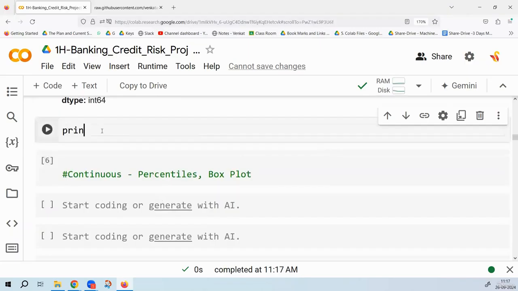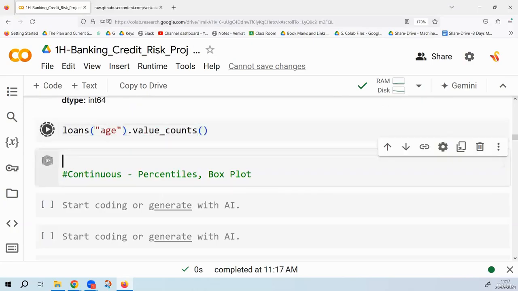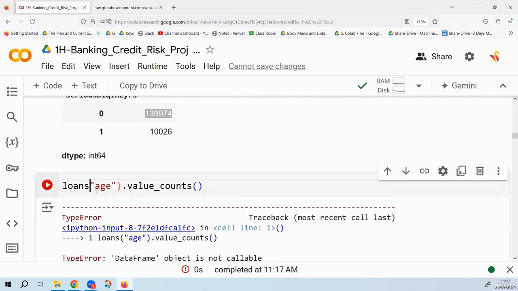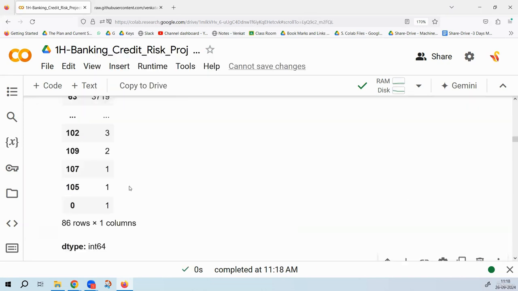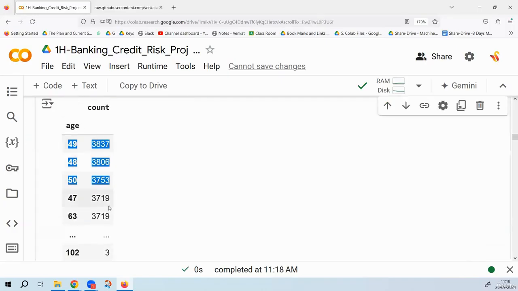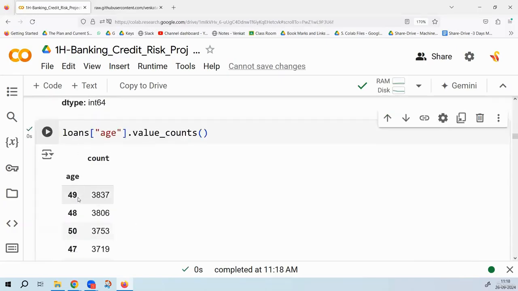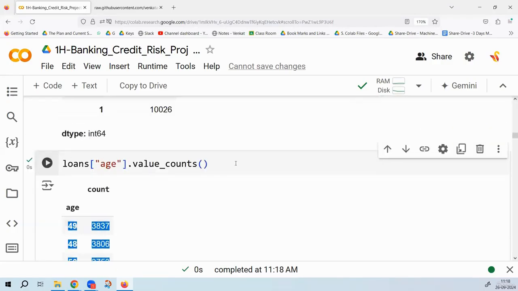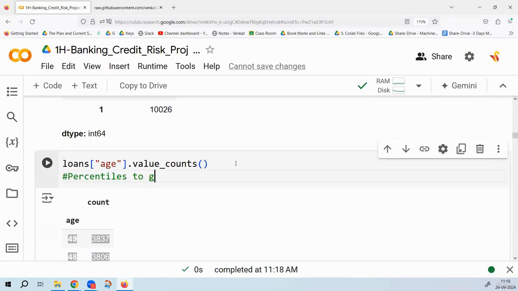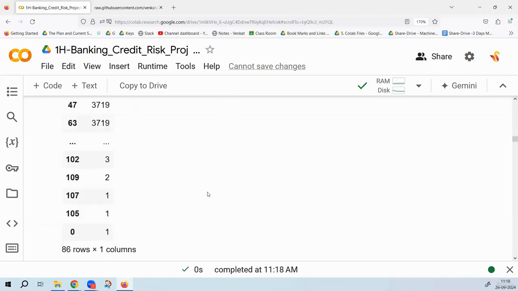Now, the next variable that I'm looking at is the age variable. So I would say loans, age, dot value underscore counts. I have to give it this way. We are accessing the age column from this. So age is taking multiple values. Sometimes it is considered as continuous, sometimes it is considered as discrete. It's very difficult to understand the output that is given over here. Maybe at a later point of time, I'll take a note saying that look at the percentiles to get a better idea.